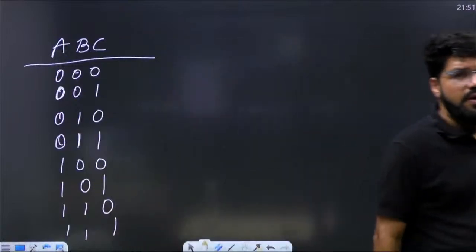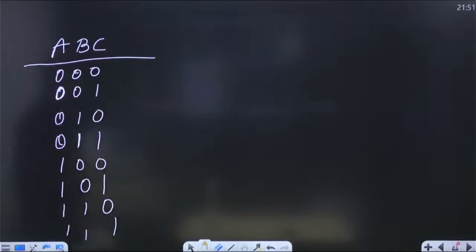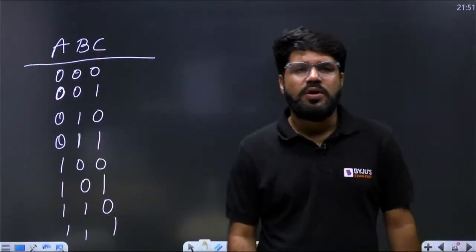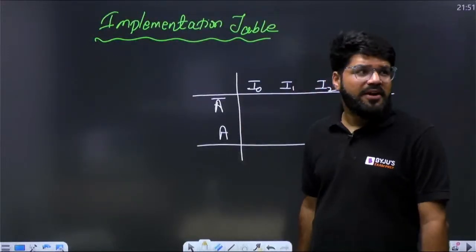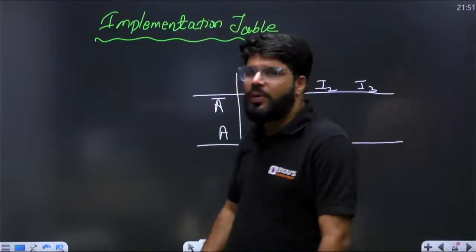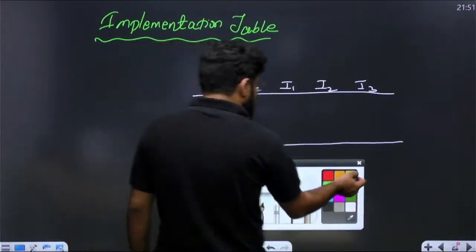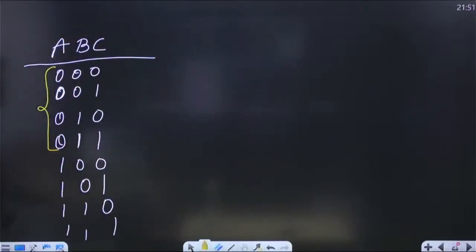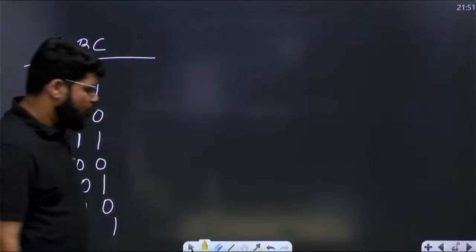Now, we know all the binary combinations of ABC. What are the minterms at which A is low? In a Boolean function, when do you write A bar? When A is 0. When do you write A? When A is equal to 1. Look into this table and tell me what are the minterms in which A is low? The first 4 minterms, that is 0, 1, 2, 3 in decimal. And the minterms in which A is high are the next 4 minterms, 4, 5, 6, 7.